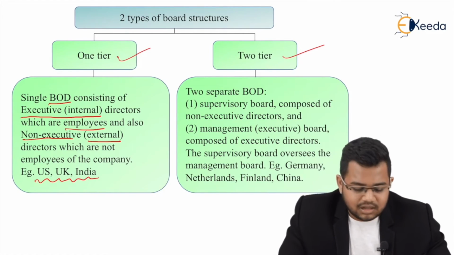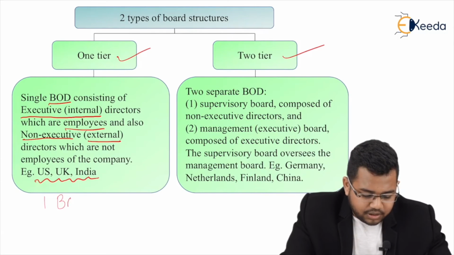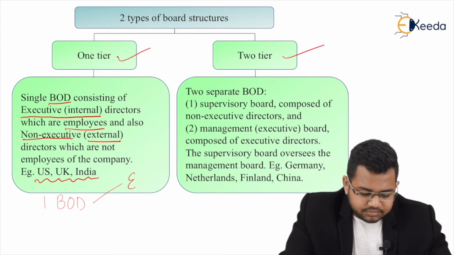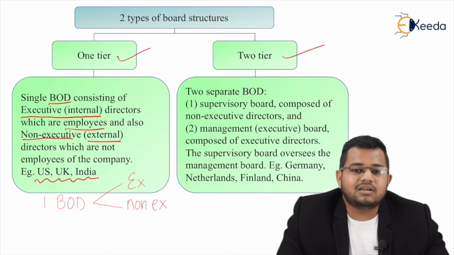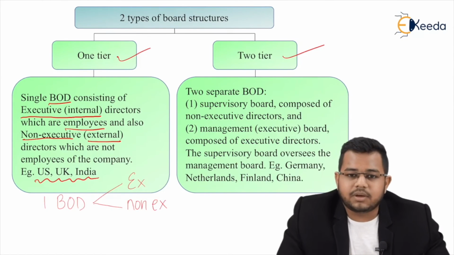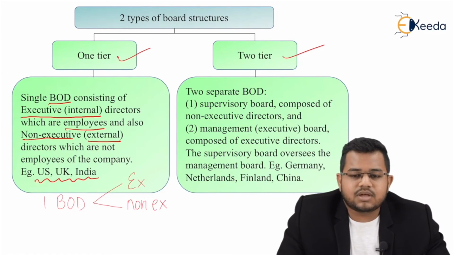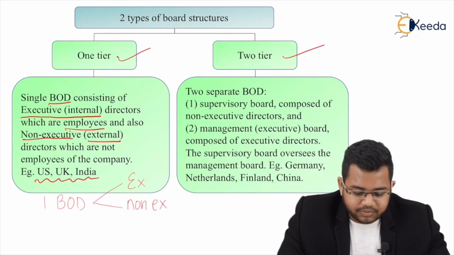Now, what does this mean? So there is just one BOD, and this one board of directors will have executive directors as well as non-executive directors. Executive directors, meaning internal employees of my company, will become directors, and non-executive is nothing related to my company. Those are external employees. Those are not employed in my company.